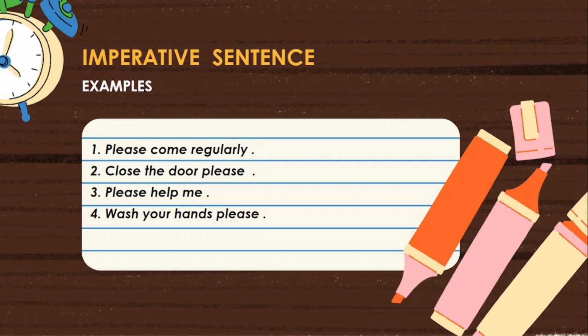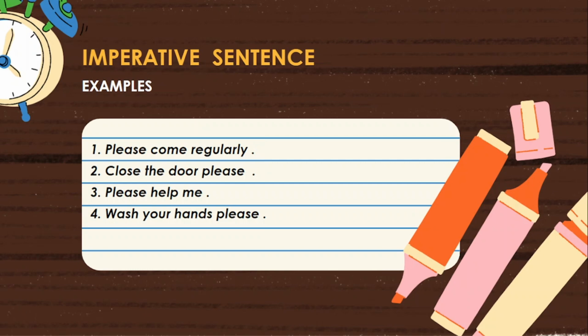If the sentence does not contain the word please at the beginning or at the end of the sentence, it is not called a request. It is considered as an order. Remember it.